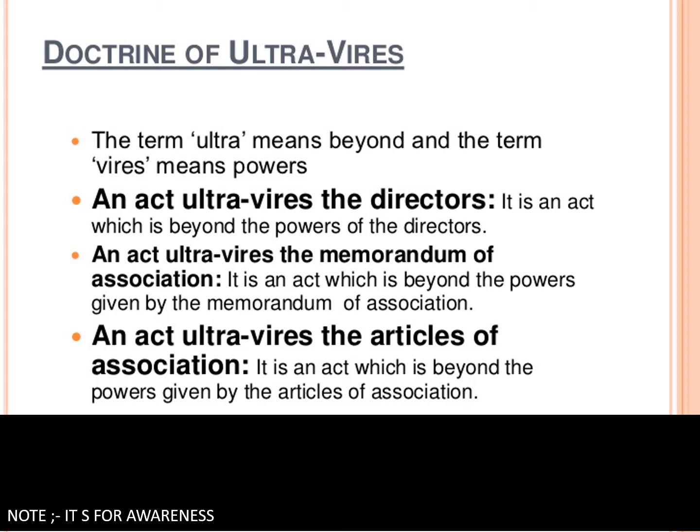They are void ab initio, that is, invalid right from the beginning. Whereas if an act is beyond the article of association but within the memorandum, we say it is intra vires, and it can be rectified.